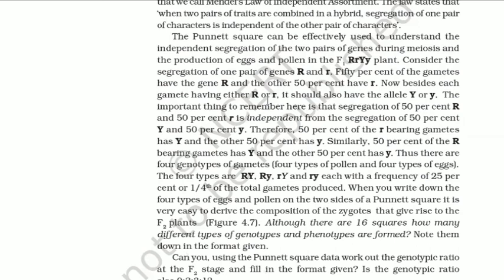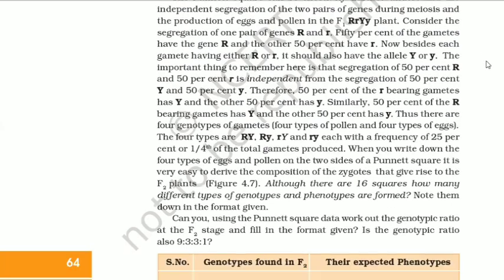The Punnett square can be effectively used to understand the independent segregation of the two pairs of genes during meiosis and the production of eggs and pollen in the F1 capital R, small r, capital Y, small y plant. Consider the segregation of one pair of genes, capital R and small r. 50% of the gametes have the gene capital R and the other 50% have small r. Now, besides each gamete having either capital R or small r, it should also have the allele capital Y or small y. The important thing to remember here is that segregation of 50% capital R and 50% small r is independent from the segregation of 50% capital Y and 50% small y.